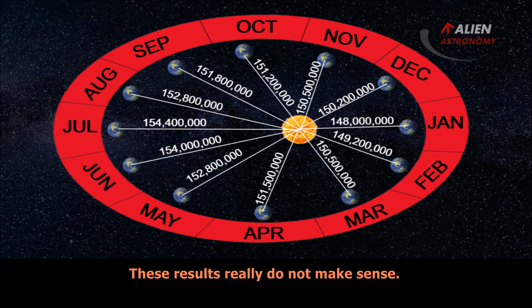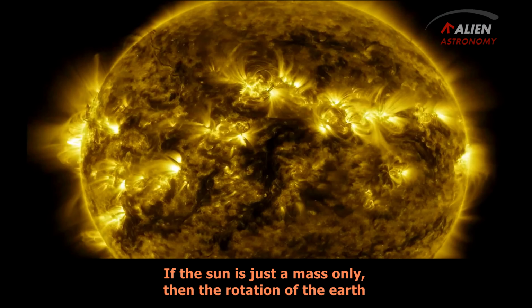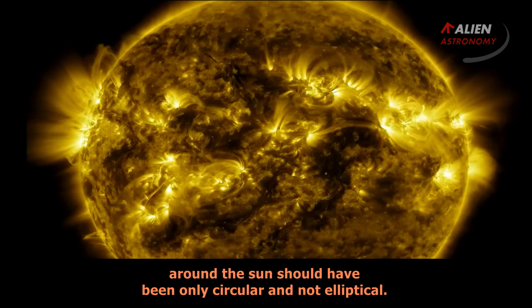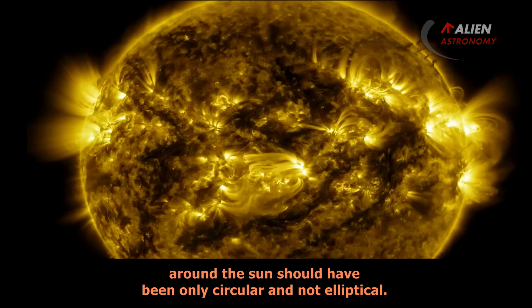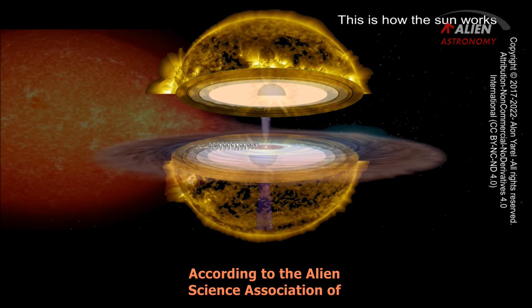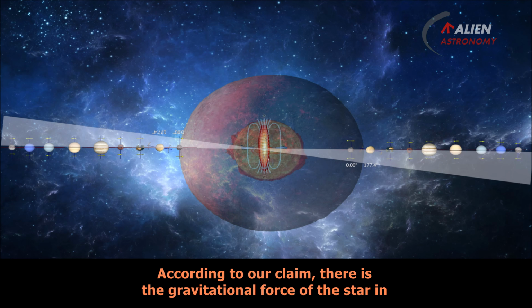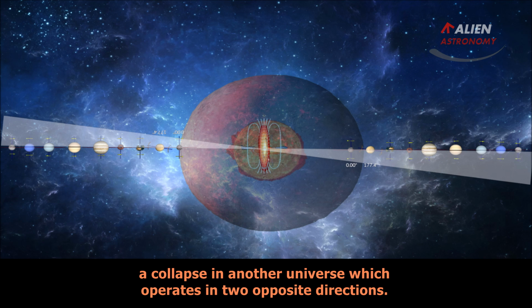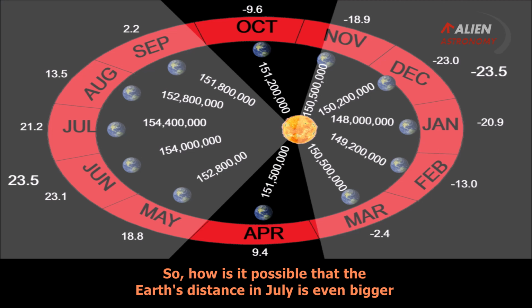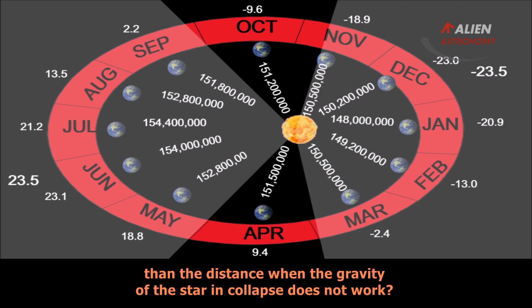These results really do not make sense. If the Sun is just a mass only, then the rotation of the Earth around the Sun should have been only circular and not elliptical. According to the Alien Science Association of Astronomy, there is an exit of a black hole in the Sun. According to our claim, there is the gravitational force of the star in collapse in another universe which operates in two opposite directions. So, how is it possible that the Earth's distance in July is even bigger than the distance when the gravity of the star in collapse does not work?